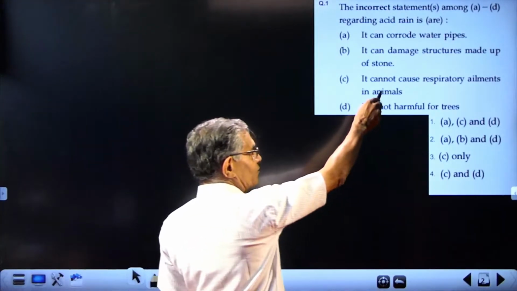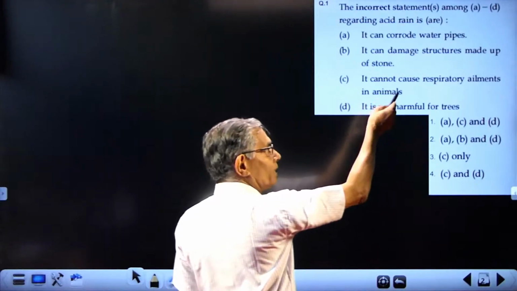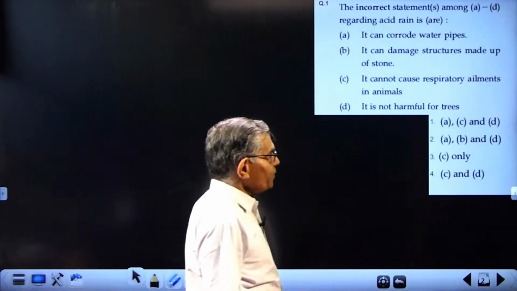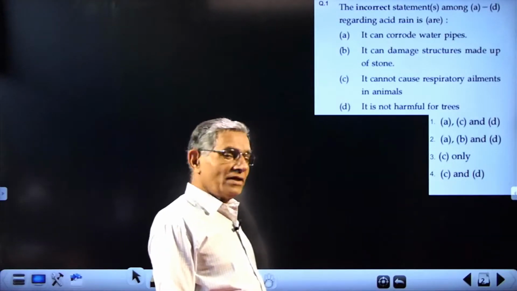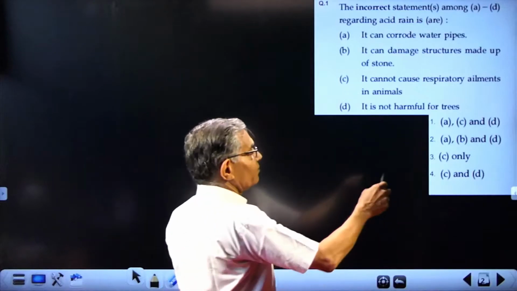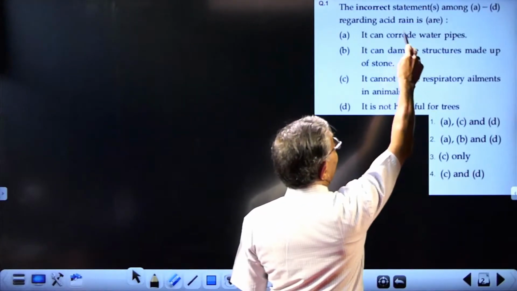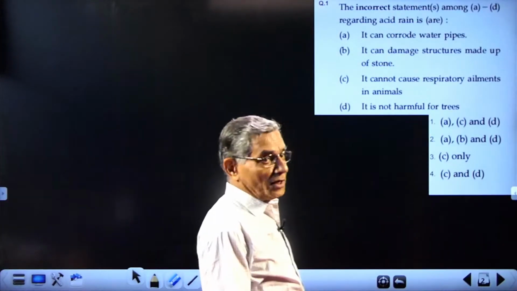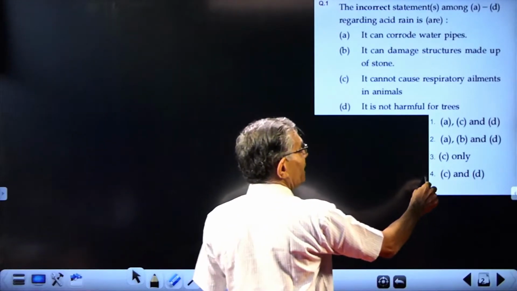So that way it is acidic and respiratory problem may be there, and also "it is not harmful" is wrong. It is definitely harmful for trees. So that way the answer will be C and D. What you require is the incorrect statement, so C and D will be the answer, a direct question.